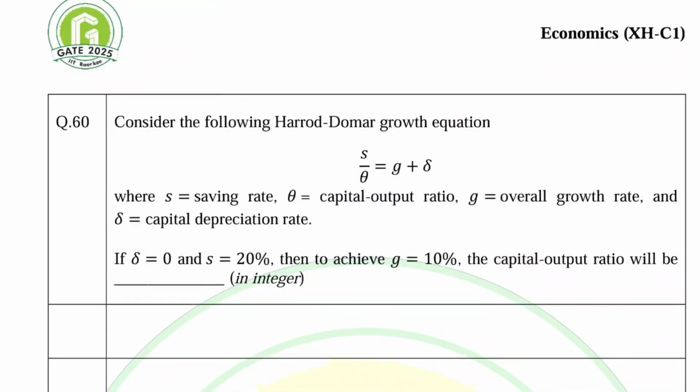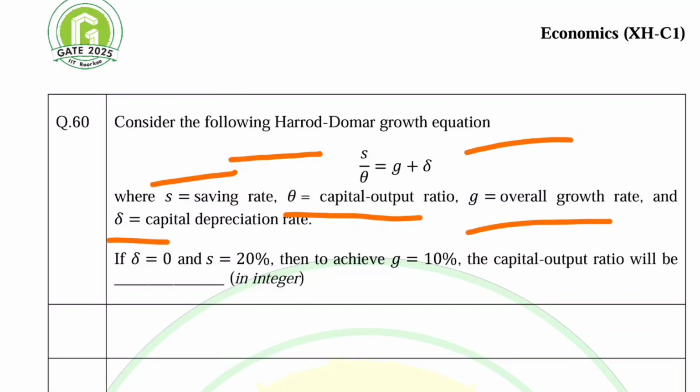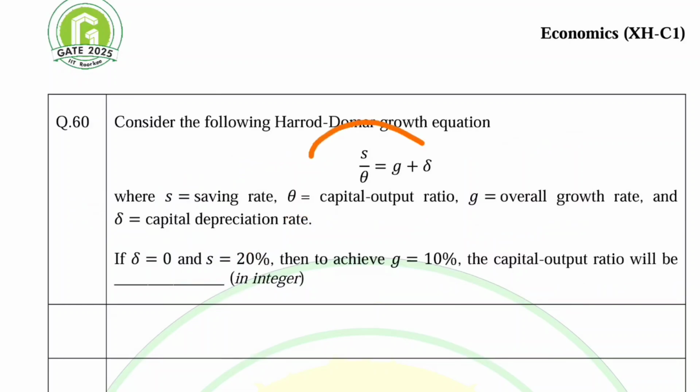Coming to, this is from the Harrod-Domar equation. So we have, consider the following Harrod-Domar growth equation: S upon theta is equal to G plus delta, where S denotes the savings rate, theta denotes the capital output ratio, G is overall growth rate, and depreciation of capital is denoted by delta. If delta is equal to 0, savings is 20%. To achieve a growth rate of 10%, the capital output ratio will be. So this is in fact a basic question.